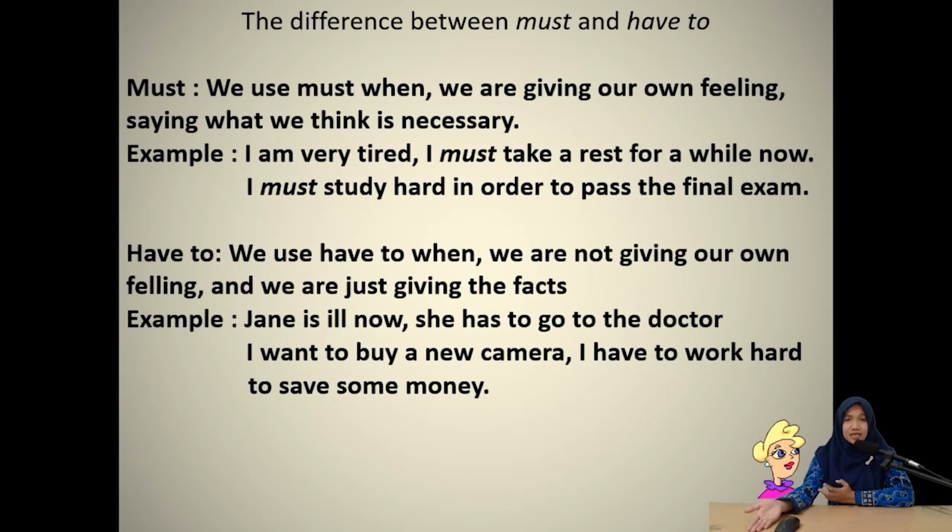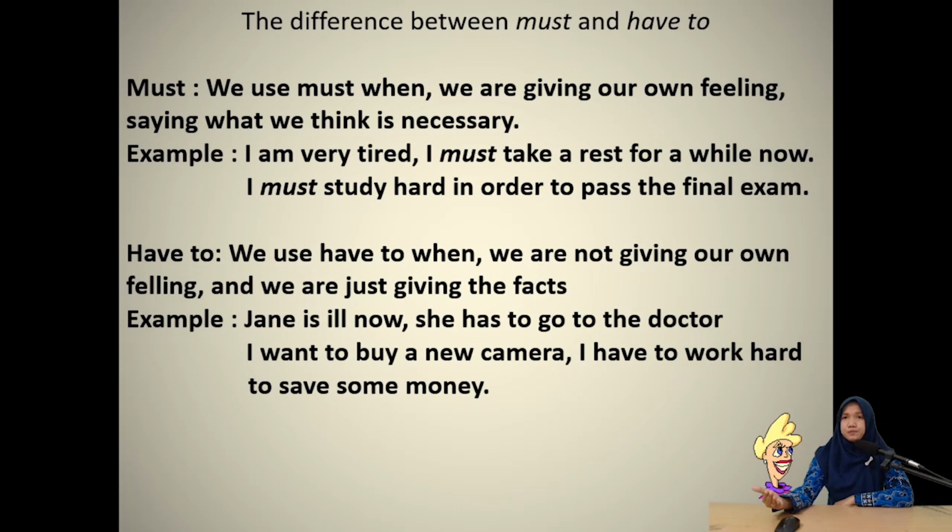Once again, I will stress this out. If you use must, it means that it is because of your own willingness. It comes from your heart and it is based on your own awareness. There are no external factors or other people that affect you to do such a thing.